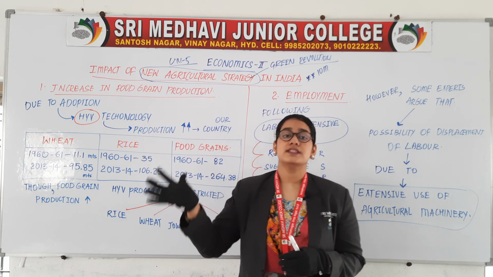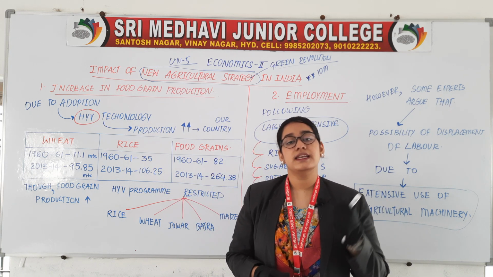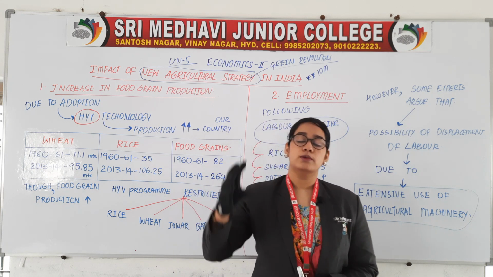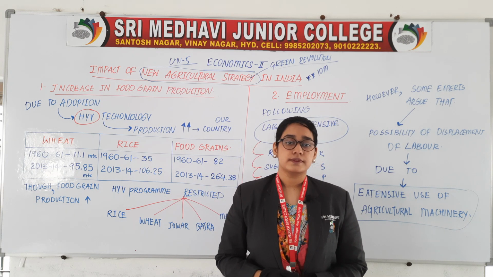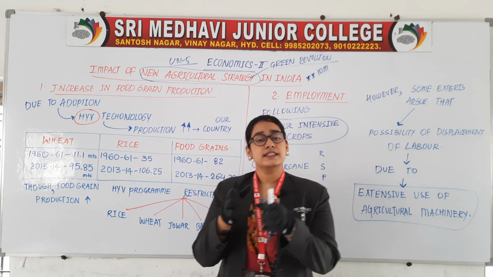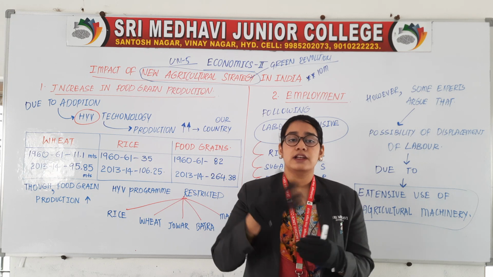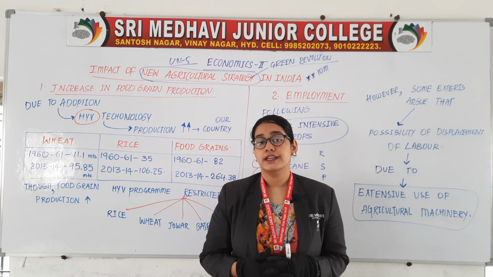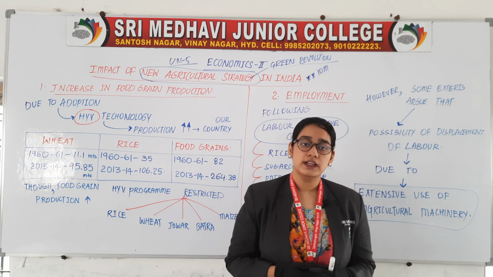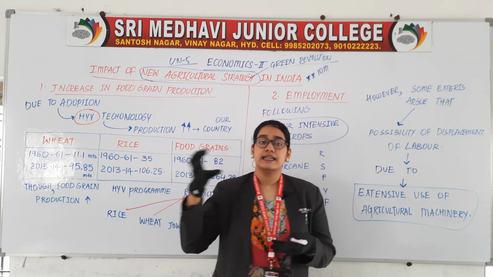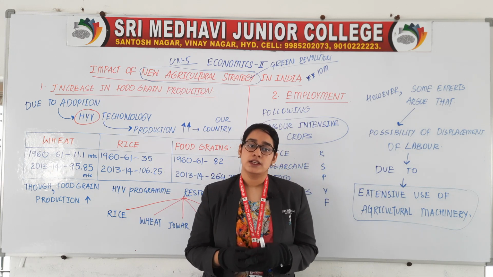So impact are of two types. It may be a positive impact, it may be a negative impact. For example, using of mobile phones. Mobile phones have a good impact on the student because a student can gain a lot of knowledge from the internet, through Google, by searching out meanings, by studying some information.